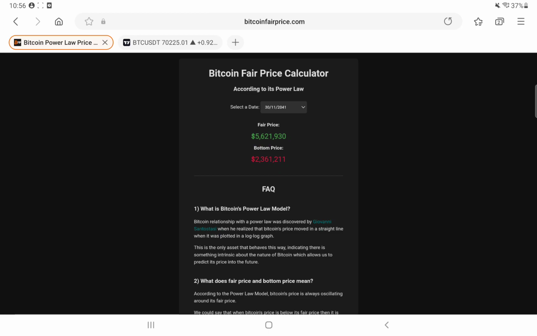Don't use it in the sense of trying to predict your positions or when to buy, when to sell. Because obviously, currently we are 10% overbought, which means we are overvalued. But that doesn't mean you should sell and then wait for a lower price, because that might not happen. That is something to be aware of.